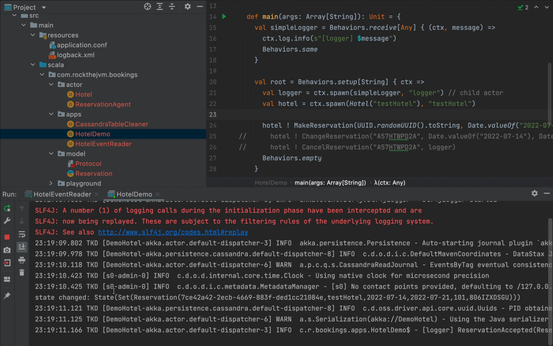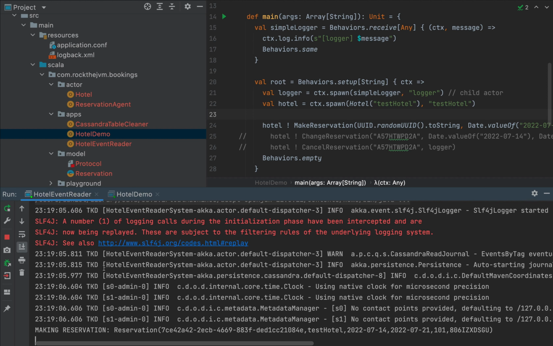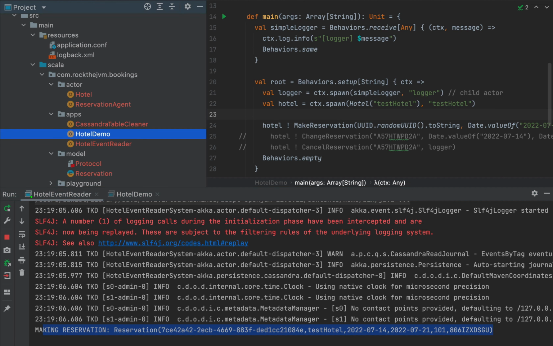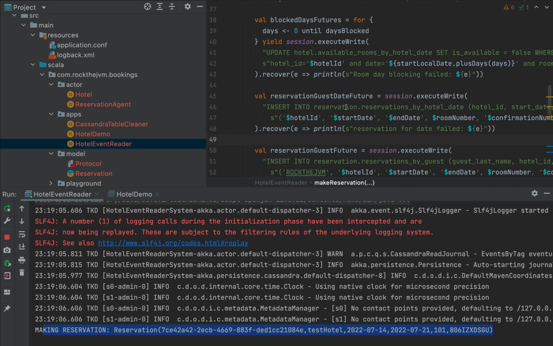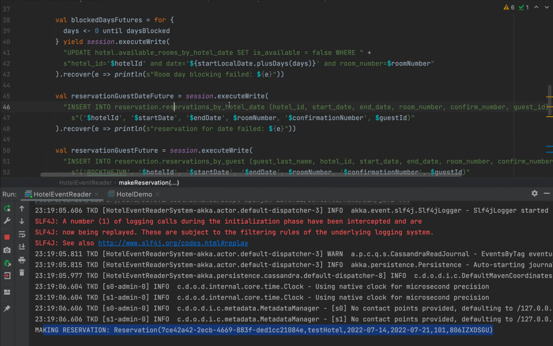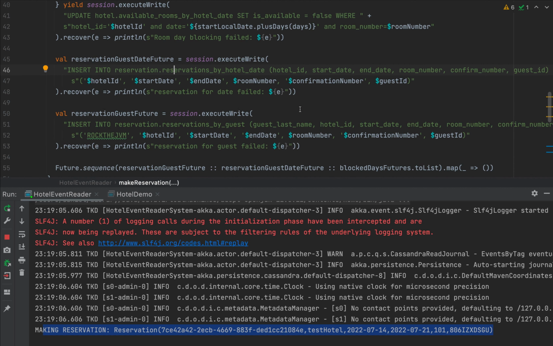All right, so we now have a single reservation because we only have one event, and in the hotel event reader, notice that we have making reservation and no other syntax error. And this is great because right now we have some reservations being stored into the Cassandra table specifically for this particular hotel. So we should be able to find an entry here under reservations by guest and an entry under reservations by hotel date. Let me try reservation and reservation by guest.